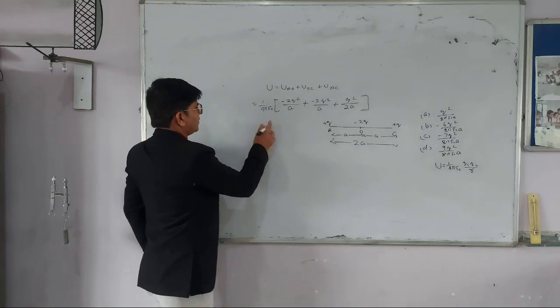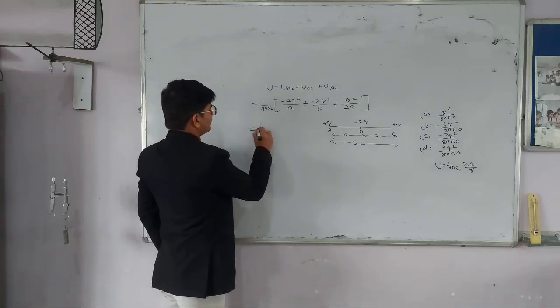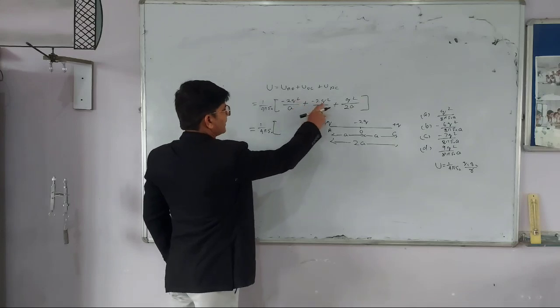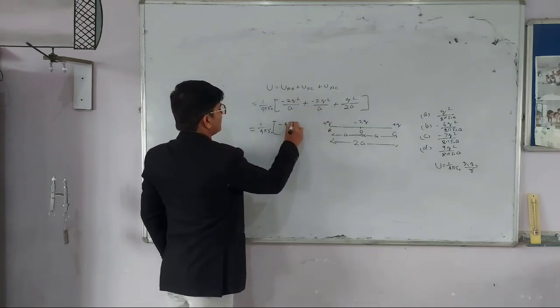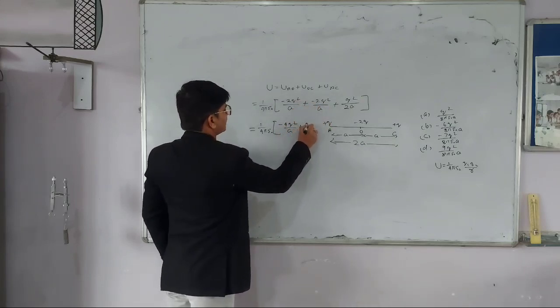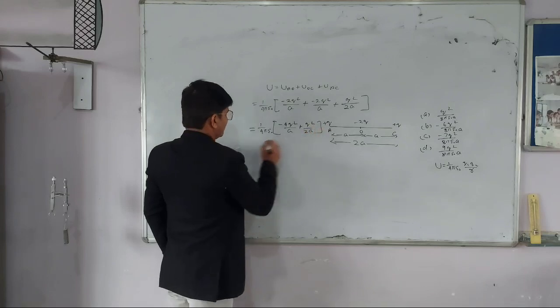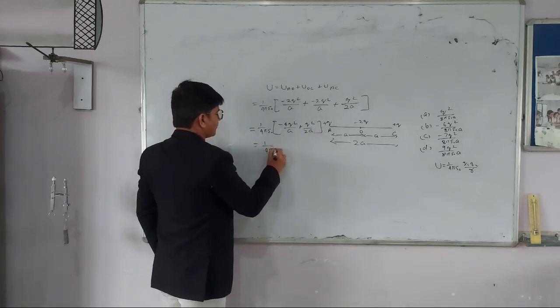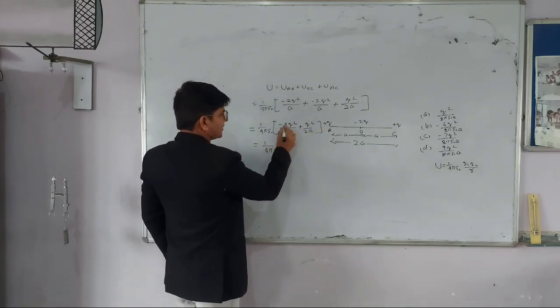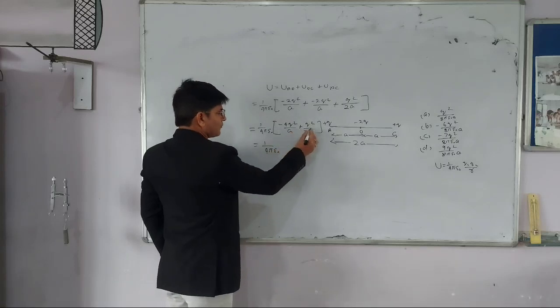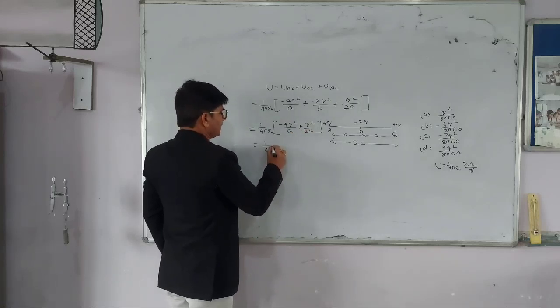Now we have to solve this. 1 upon 4 pi epsilon naught, minus 2q square and minus 2q square, this is minus 4q square upon a, plus q square upon 2a. On solving we have 1 upon 4 pi epsilon naught, minus 4q square plus q square. Here a is also common.